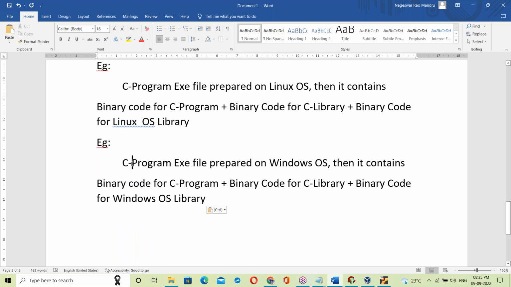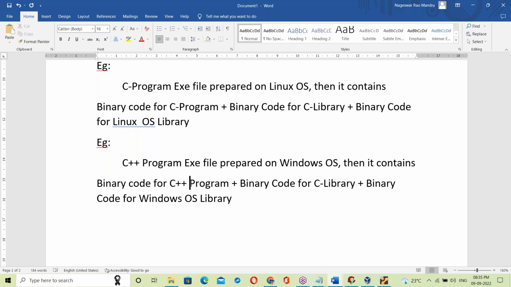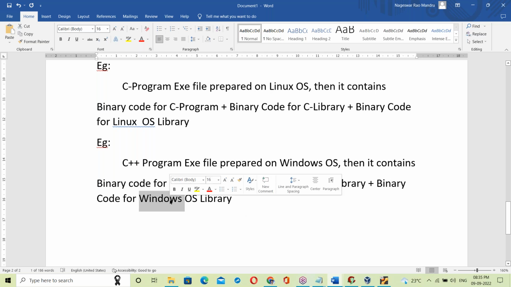Let us take a C++ program. A C++ program exe file prepared on Windows OS contains binary code for the C++ program plus binary code for the C++ library, plus binary code for the Windows OS library. That's all about the exe file.